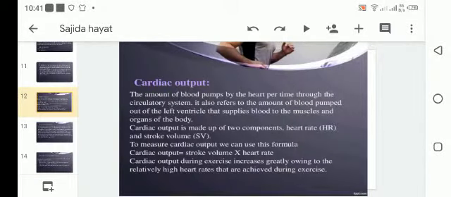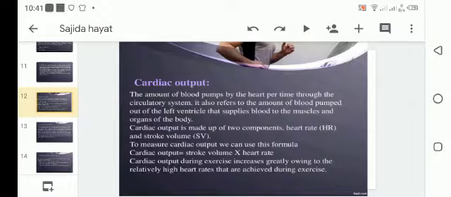Now, cardiac output. The amount of blood pumped by the heart per unit time through the circulatory system. It also refers to the amount of blood pumped out of the left ventricle that supplies blood to the muscles and organs of the body. Cardiac output is made up of two components, heart rate and stroke volume. To measure cardiac output, we use this formula. The formula is that cardiac output equals stroke volume multiplied by heart rate.